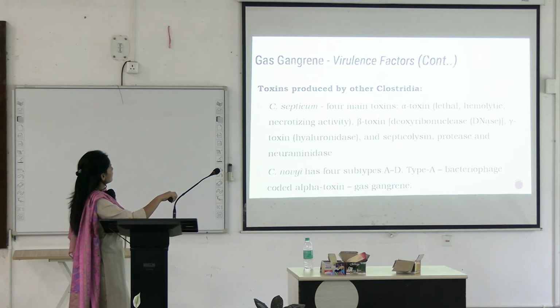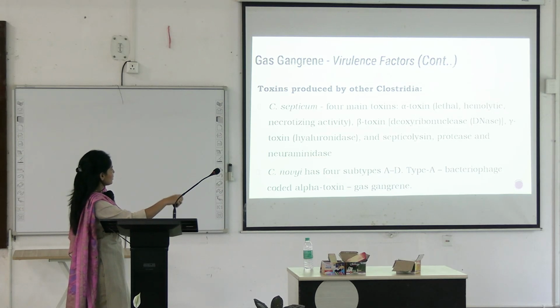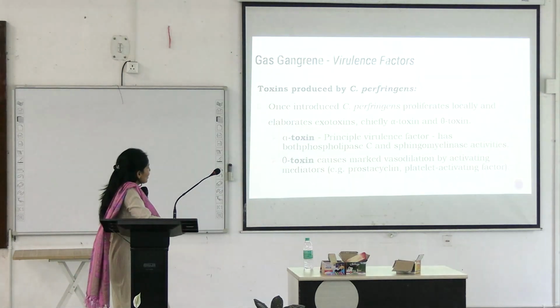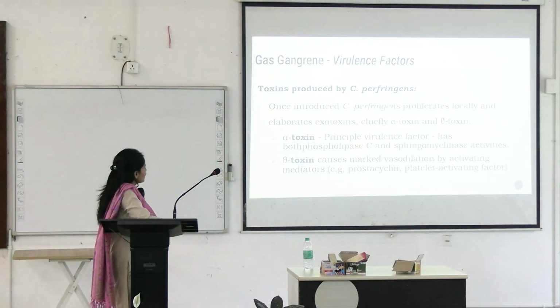Then Clostridium septicum, they have four main toxins: alpha, beta, gamma toxin. They are also lethal, hemolytic, and can lyse the DNA. They also have high hyaluronidase, septicolysin, protease, and neuraminidase. But you remember about Clostridium perfringens primarily and the mechanism of these two.